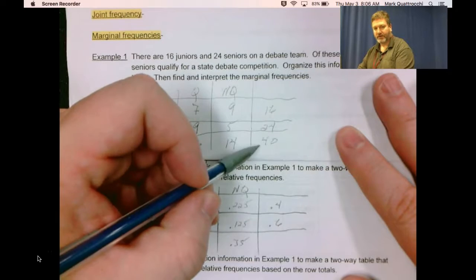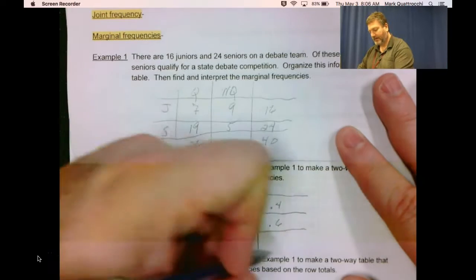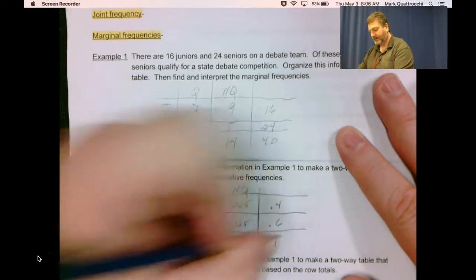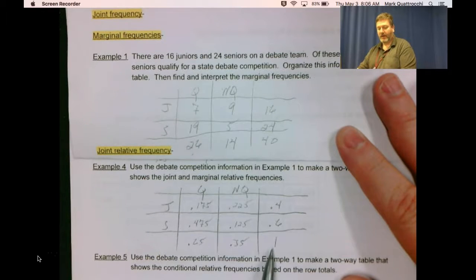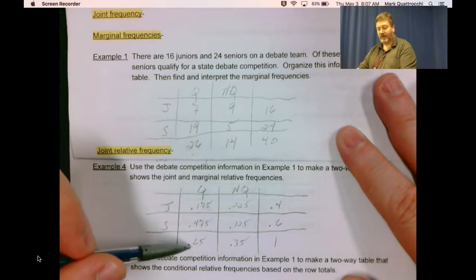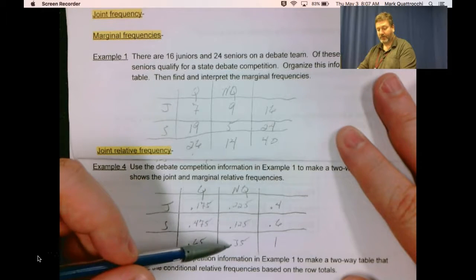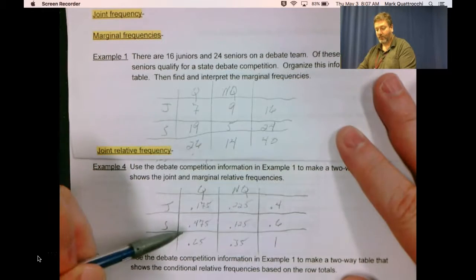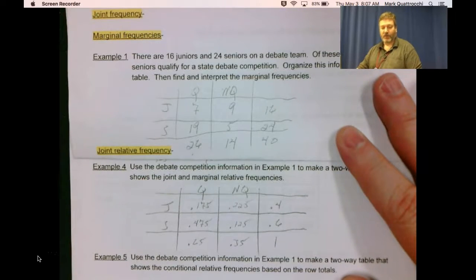40 out of the 40 students are in the debate team. That is a total of 1, which again, if you add across, you get 1. If you add down, you get 1. If you add down, you get 0.65. If you add down, you get 0.35. If you add across, 0.4. Across, you get 0.6. So on and so forth.